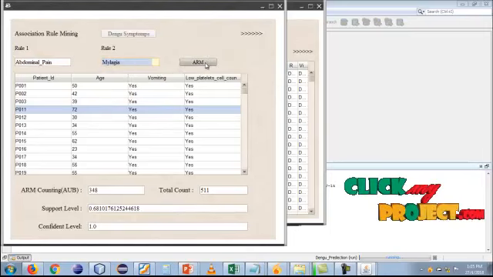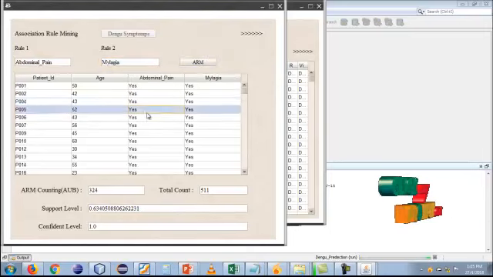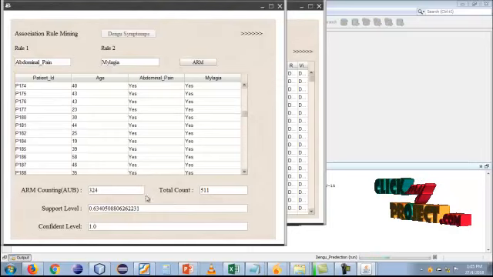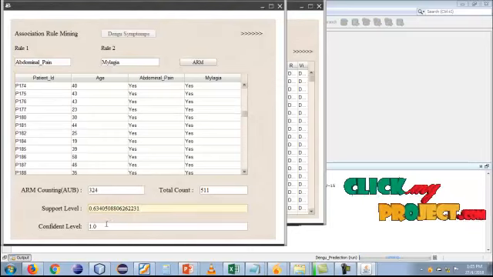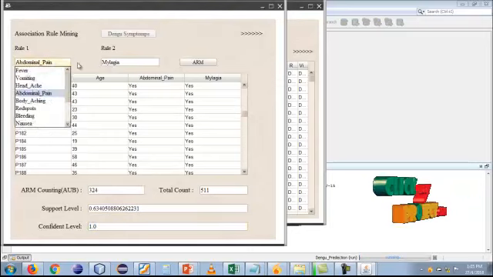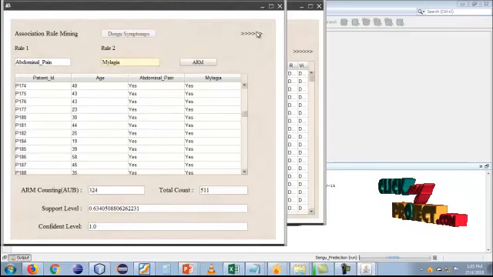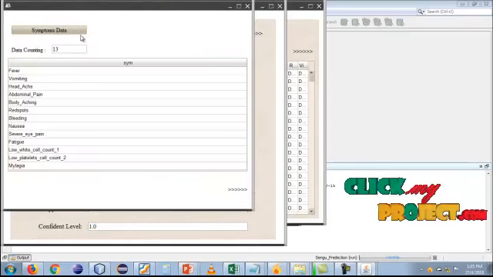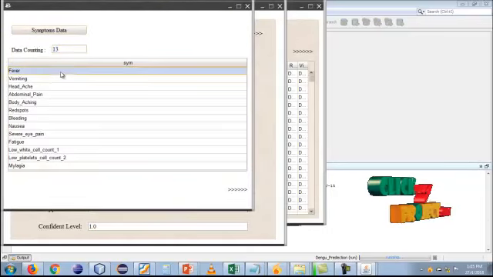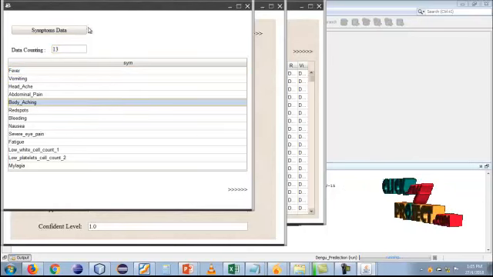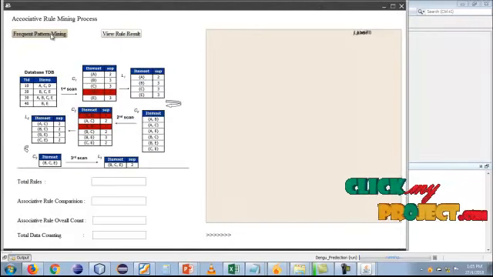If you select different patient details, the ARM rule mining can be applied and this information is displayed. The support and confidence levels vary from one patient to another and from one symptom to another. Next we go to the symptoms data. A total of 13 symptoms are displayed. We have calculated the frequent pattern mining.